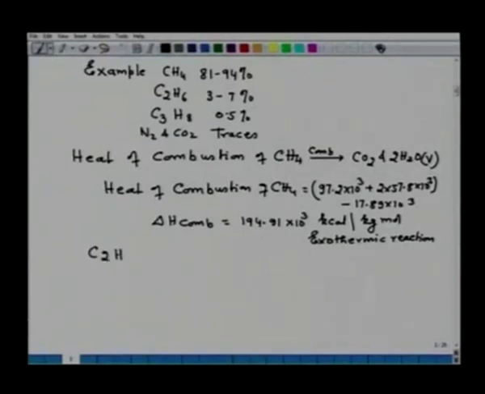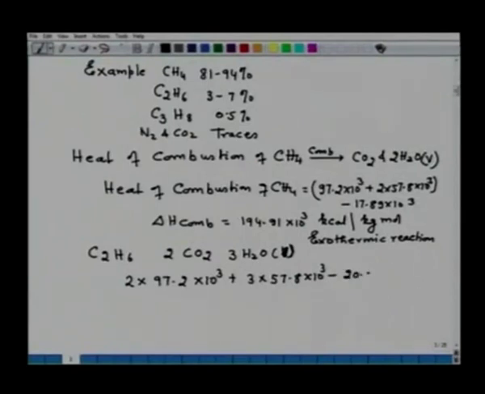Now, C2H6 on complete combustion gives 2 CO2 and 3 H2O. Let us take the 3 H2O as vapor. Then we can similarly find out the heat of combustion, that will be 2 into 97.2 into 10 to the power 3 plus 3 into 57.8 into 10 to the power 3 minus the heat of formation of C2H6, 20.24 into 10 to the power 3.